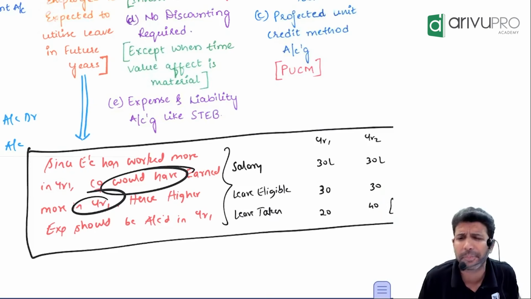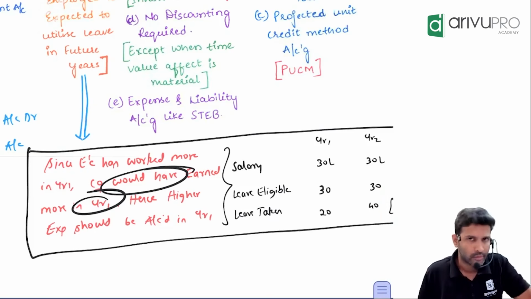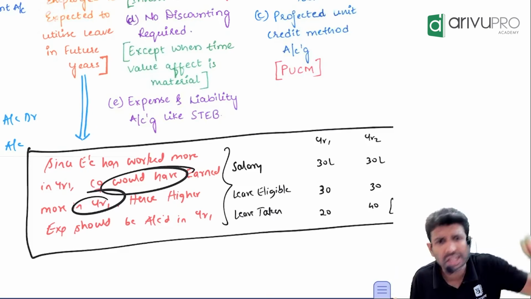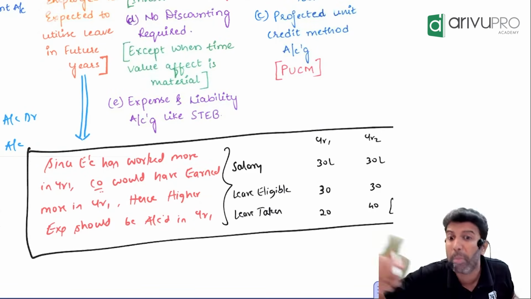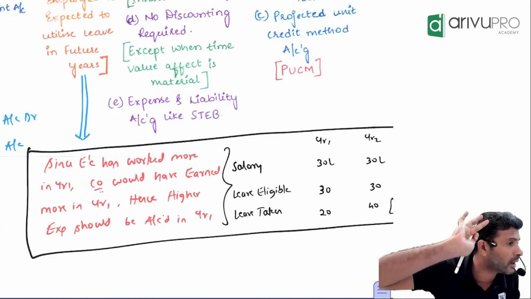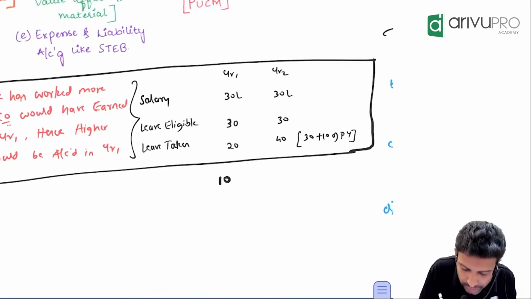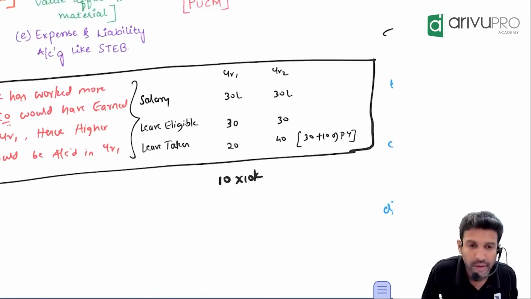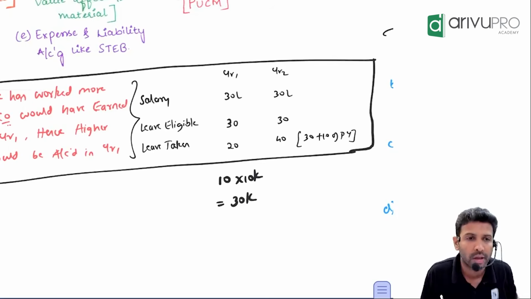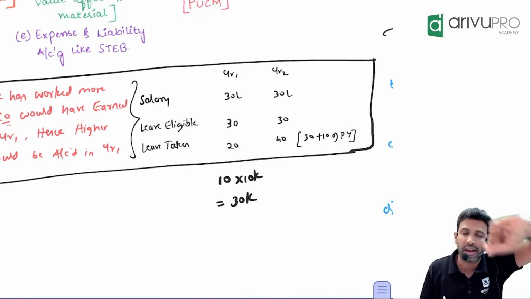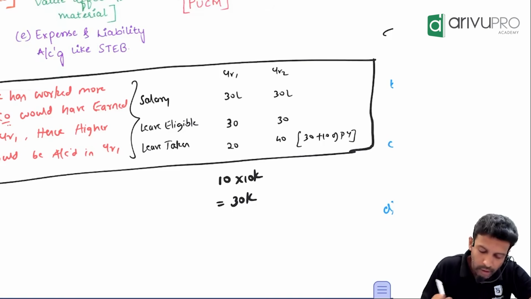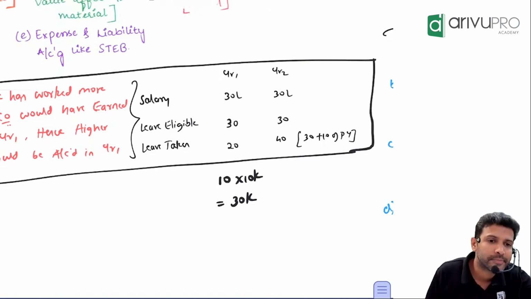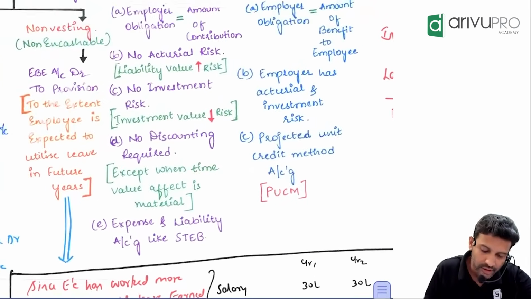What does the matching concept say? Income and expenses should be matched. Yes or no? So if in the first year the company has earned more, the expense in the first year should also be more. Like here, how much leave not taken? 10. What is the salary per day? 10,000. So how much expense will you book? 30,000 is the extra expense the company will book in that year. Agreed? For this, what entry will the company pass?